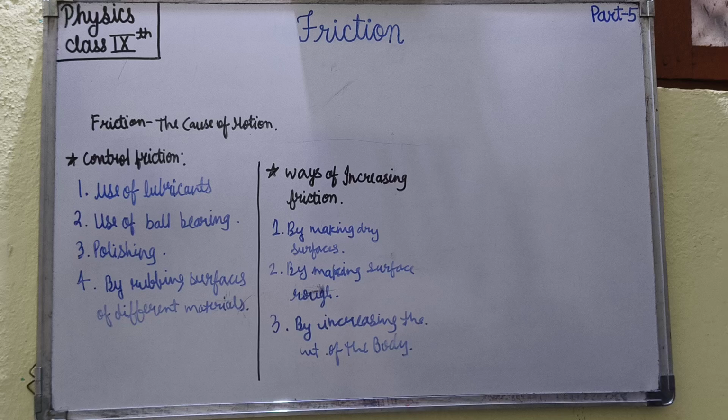Automobile tires are made rough. The surface of an automobile tire is made rough so as to provide a firm grip between the tires and the road and also help against skidding. It also provides the necessary reaction of the ground which helps the wheel to move in the forward direction.